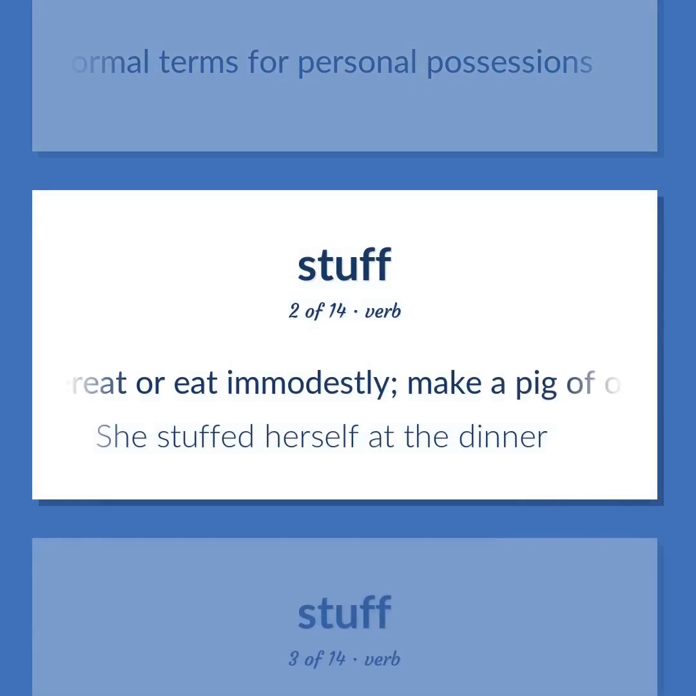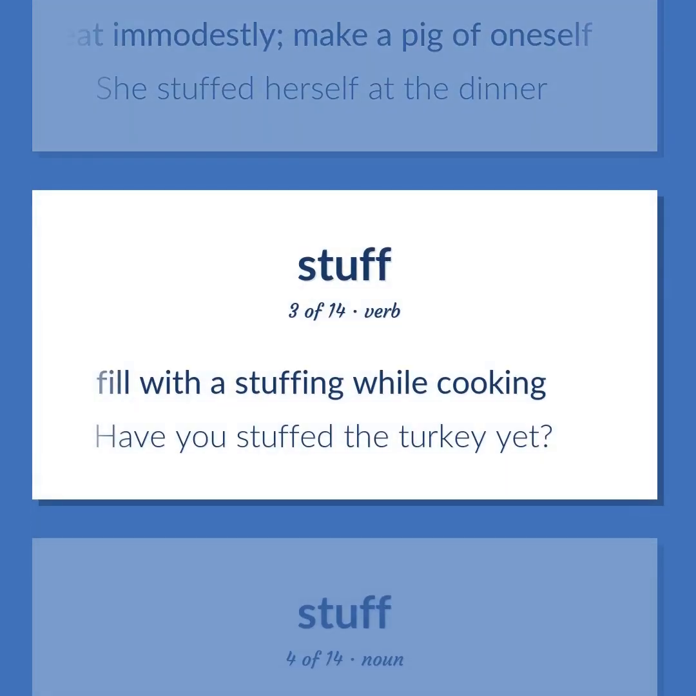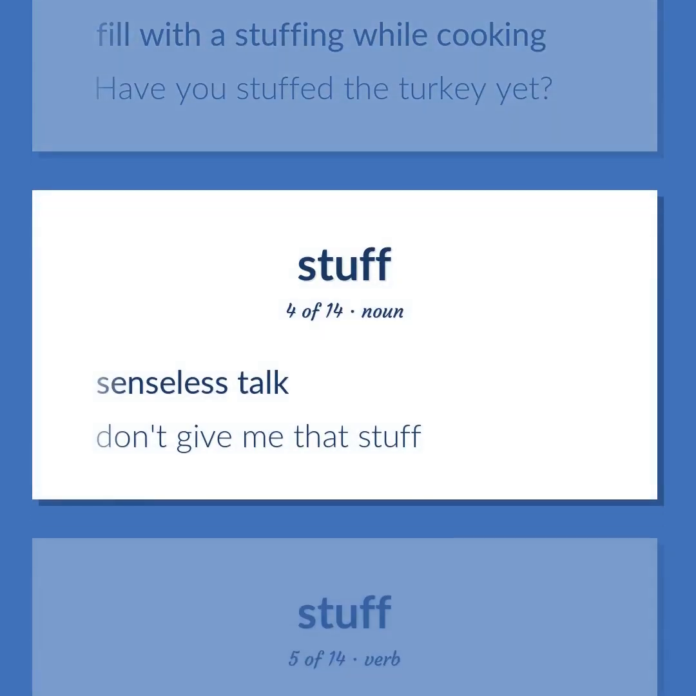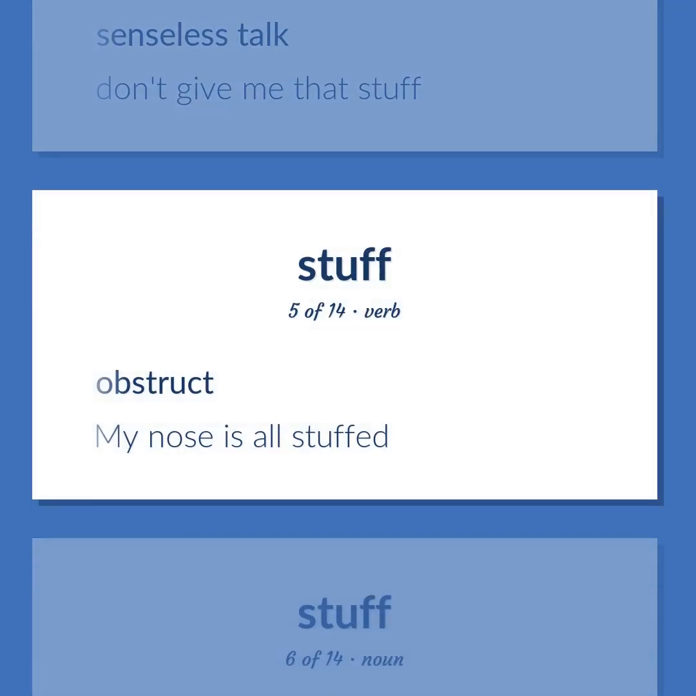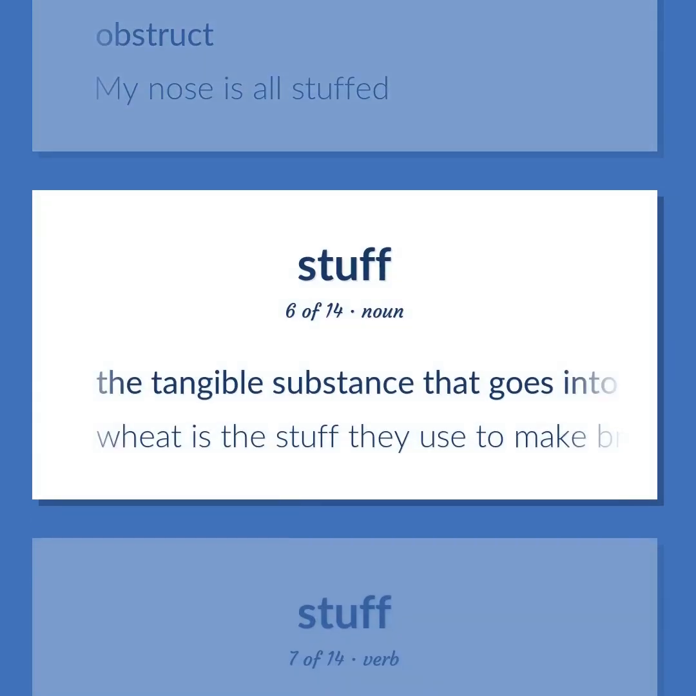Overeat or eat immodestly, make a pig of oneself. She stuffed herself at the dinner. Fill with a stuffing while cooking. Have you stuffed the turkey yet? Senseless talk. Don't give me that stuff. Obstruct. My nose is all stuffed. The tangible substance that goes into the makeup of a physical object. Wheat is the stuff they use to make bread.